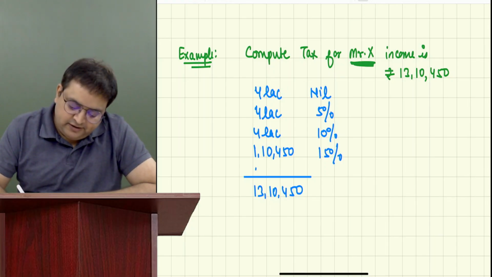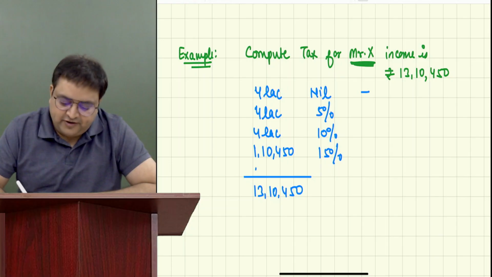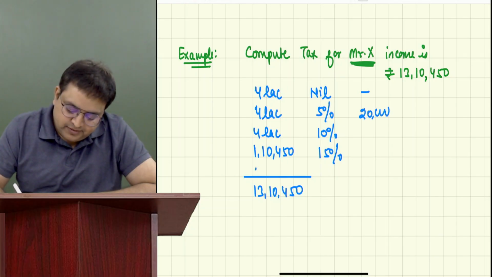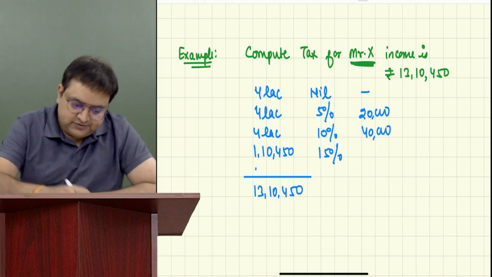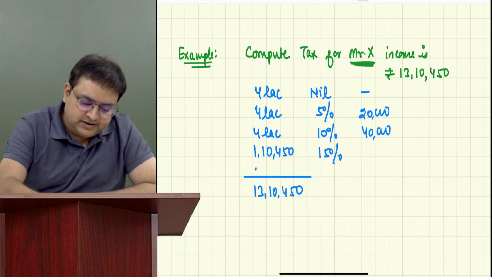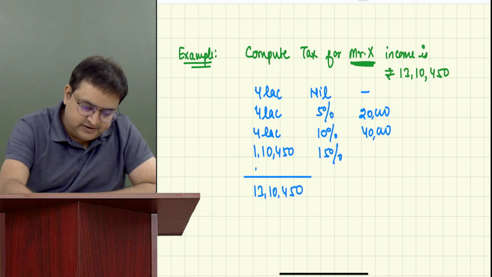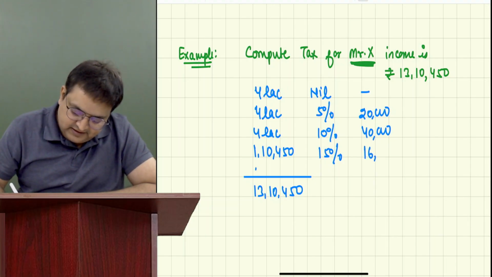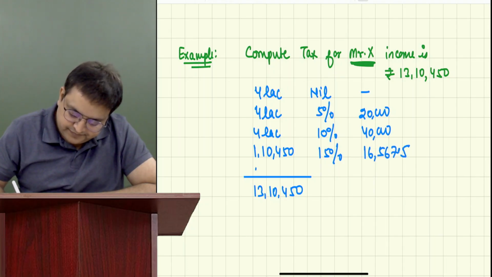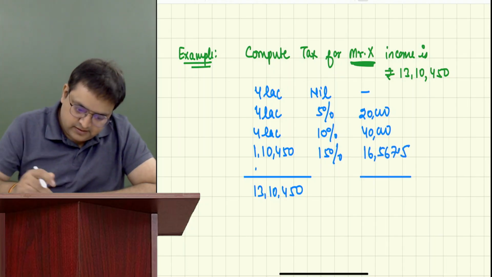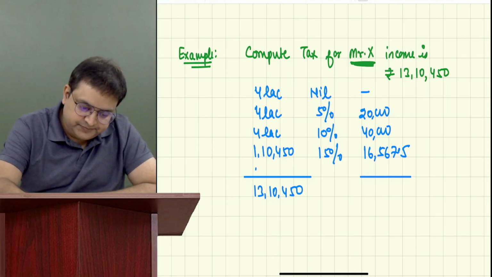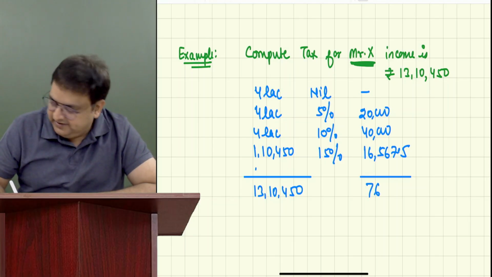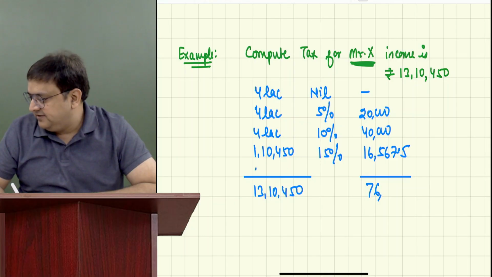And 4 lakh into nil is nil. 4 lakh into 5% is 20,000. 4 lakh into 10% is 40,000. 1,10,450 into 15% is 16,567.5, plus 60,000, 76,000. Very nice.